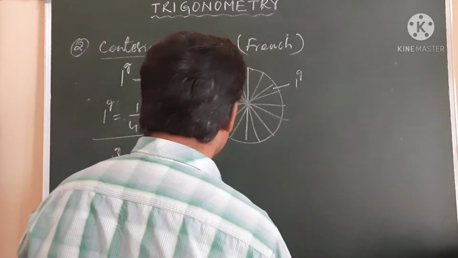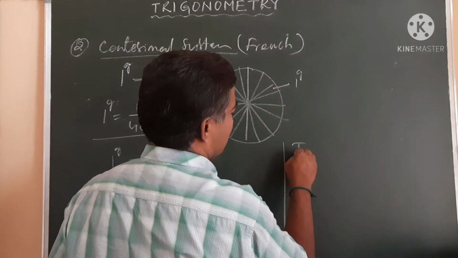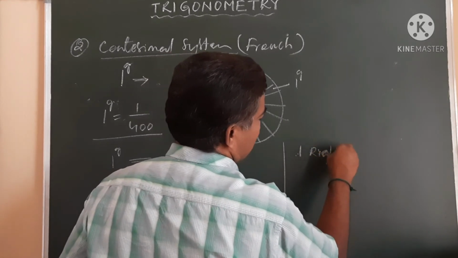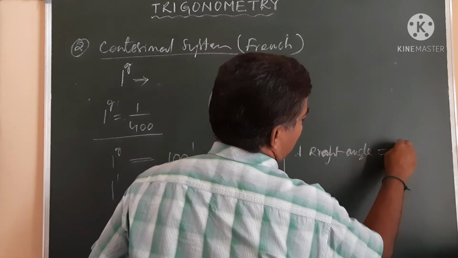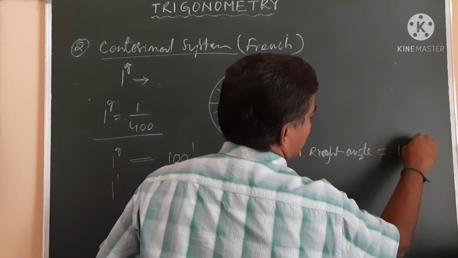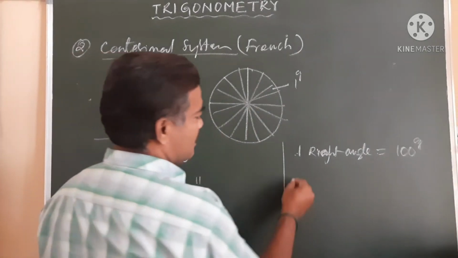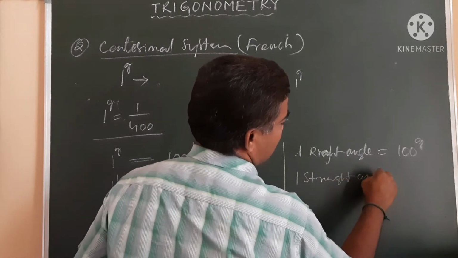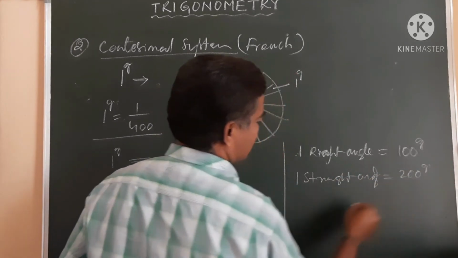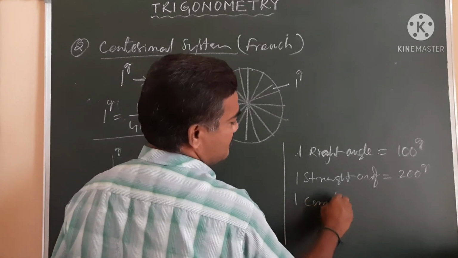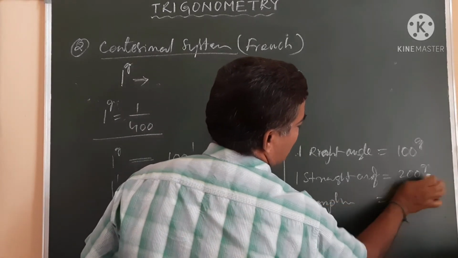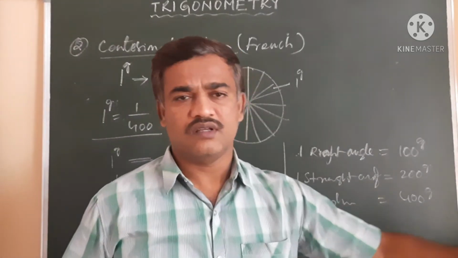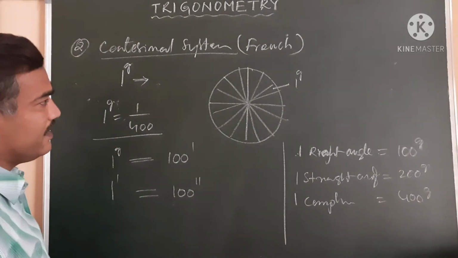Now, in this system, one right angle is equal to 100 grades, one straight angle is equal to 200 grades, and one complete angle is equal to 400 grades. So these are the important points of the centesimal system.